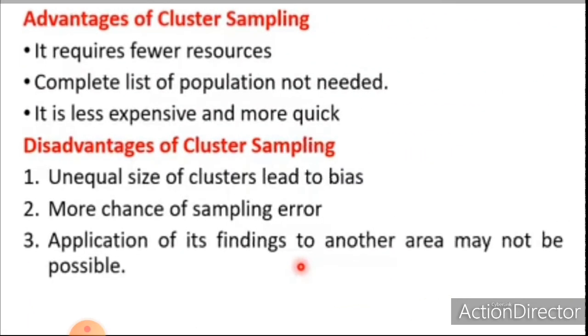Okay, now we can discuss advantages of cluster sampling. It requires fewer resources. It is the first advantage. Then a complete list of population is not needed in this case. It is less expensive and quicker. Now look at the disadvantages of cluster sampling. Unequal size of clusters leads to bias. This is the first disadvantage. More chance of sampling error is possible. Application of its findings to another area may not be possible. So these are all about advantages and disadvantages of cluster sampling.